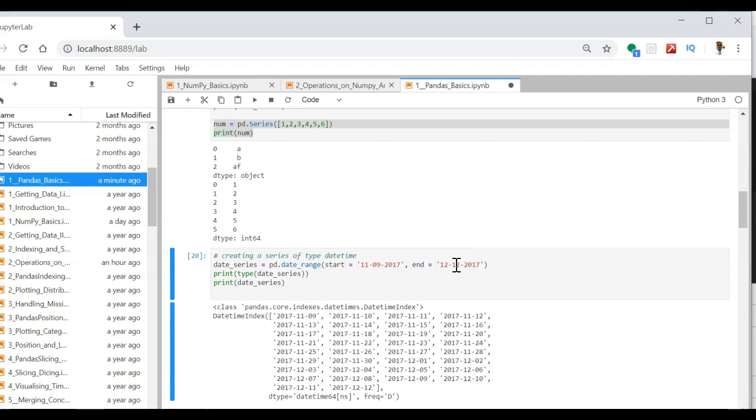What it does is print all the dates between the two. See my output here. It's 9th of November 2017, 10th of November 2017, 11th of November. Actually the dates here are 9th of November 2017 to 12th of December 2017. The format is first month, second day, and then year.